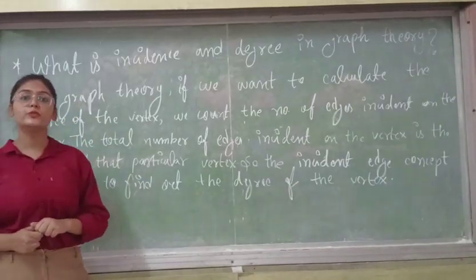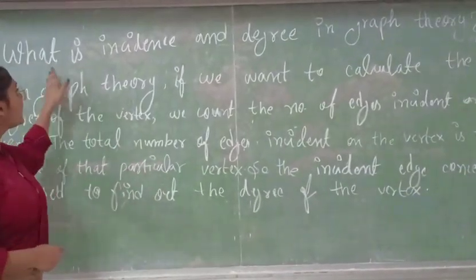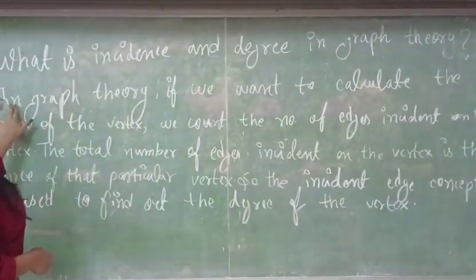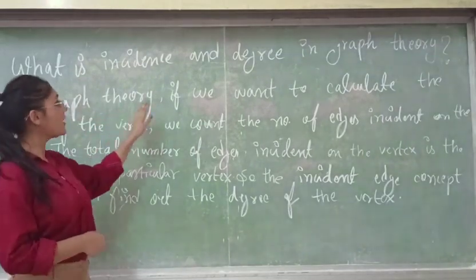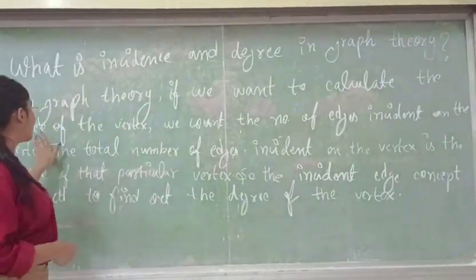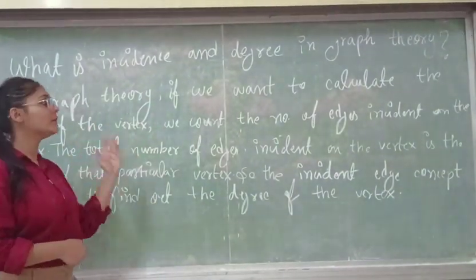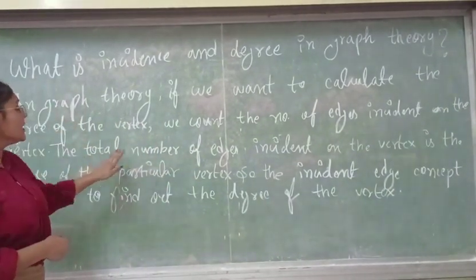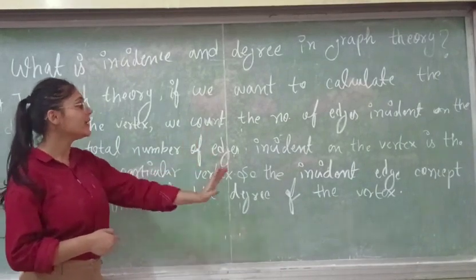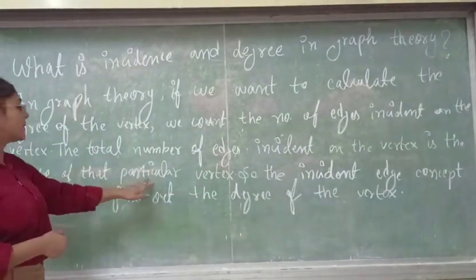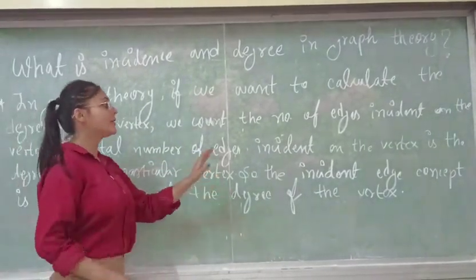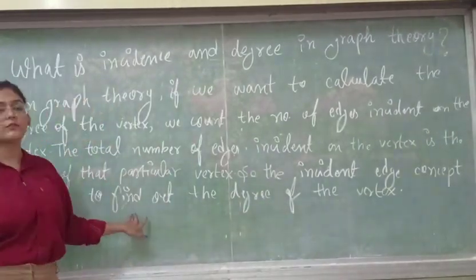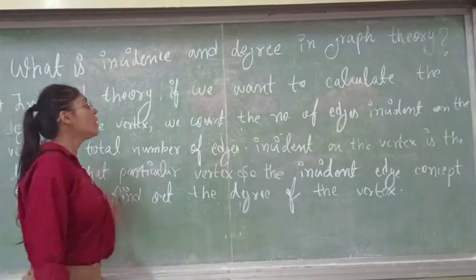Now, let's move to another topic. What is incidence in graph theory? Let's see about it. In graph theory, if we want to calculate the degree of the vertex, we count the number of edges incident on the vertex. The total number of edges incident on the vertex is the degree of that particular vertex. So, the incident edge concept is used to find out the degree of the vertex. So, this was all about the topic.